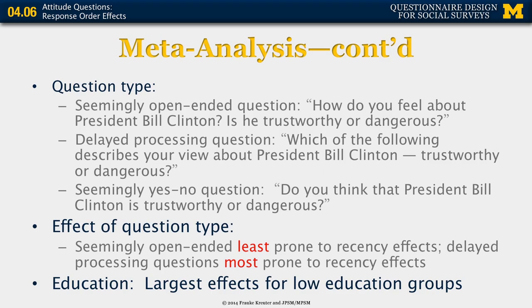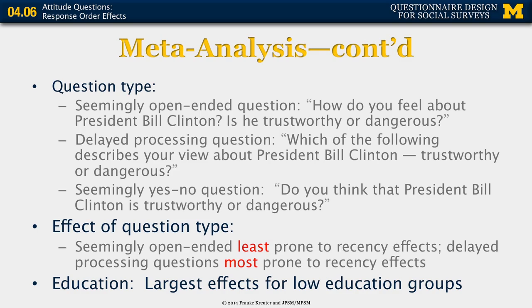Now, continuing with that meta-analysis, question type is another thing that they looked at more closely, and they categorized questions into 3 types: seemingly open-ended questions, delayed processing questions, and seemingly yes-no questions. The seemingly open-ended questions would be something like this: how do you feel about President Bill Clinton? Is he trustworthy or dangerous? And you pause after Bill Clinton. That, of course, doesn't have an answer category there yet. And so is he trustworthy or dangerous is a closed-ended answer category, but attached to something that sounds more like a seemingly open-ended question.